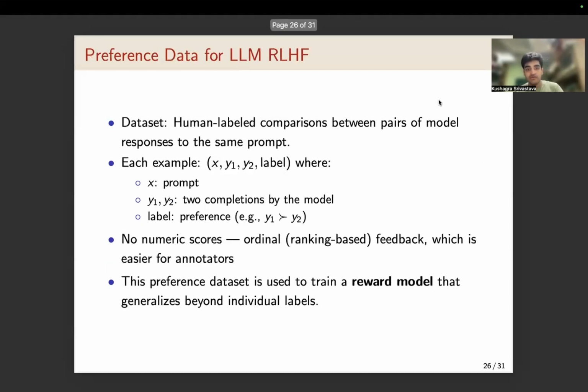Now, how do we do that? The structure of the preference data set looks like this. It contains a tuple with x, y1, and y2. Various such tuples, where x is the prompt, y1 and y2 are the responses, y1 being preferred over y2. Now, this doesn't contain any numeric score. We'll look at how to assign such a score shortly. Now, this data set is used to train a reward model that in turn trains our policy.